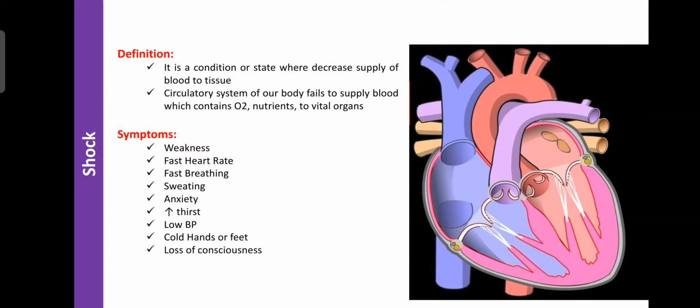Due to any unwanted event, entry of bacteria, release of antigens, or hearing unwanted messages, the heart or the circulatory system can collapse. So the vital organs do not get a sufficient amount of blood, and that condition is known as shock. Or the circulatory system of our body fails to supply blood containing oxygen and nutrition to the vital organs.